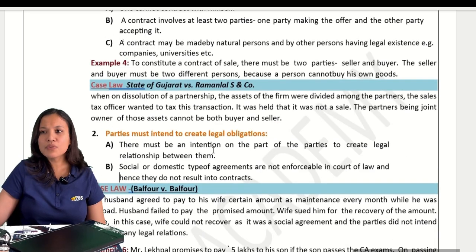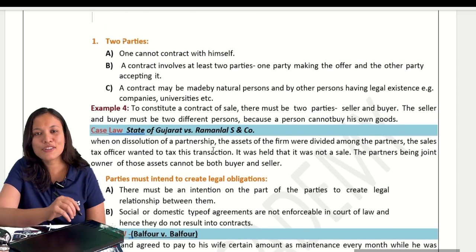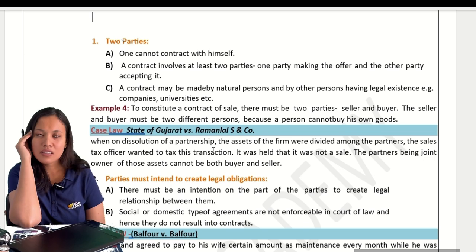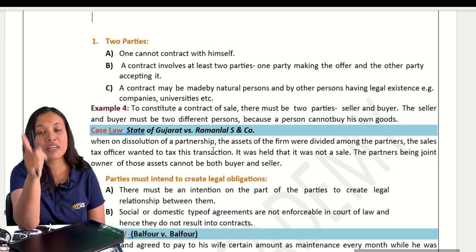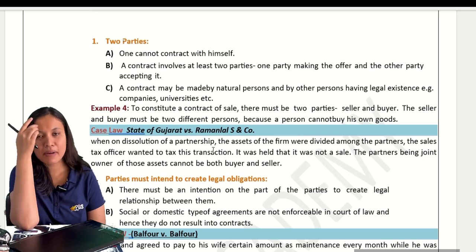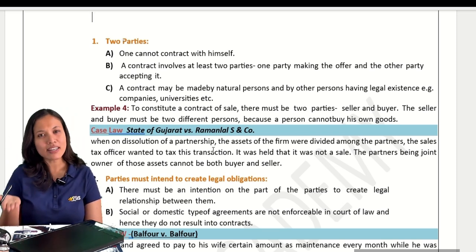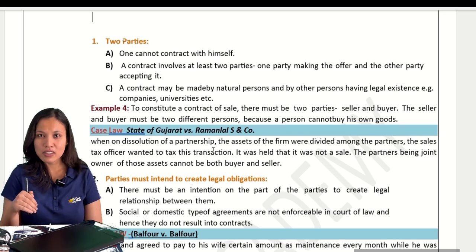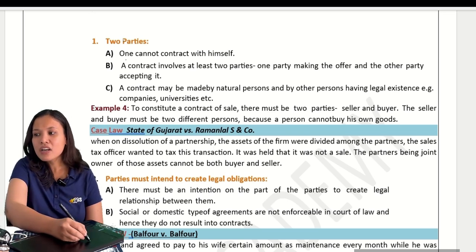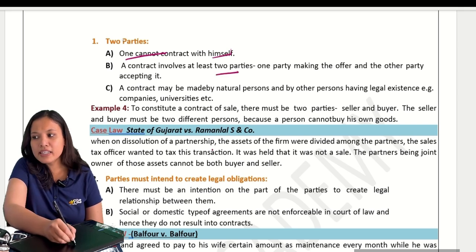Okay, so the first one is what here? Two parties. For a contract to happen, it is common sense: there must be two parties. Can you make a contract with yourself? No, correct? So it's a matter of common sense. Ma'am, you need not tell this. No, I have to, now you will come to know why. One cannot contract with himself. There must be at least two parties.